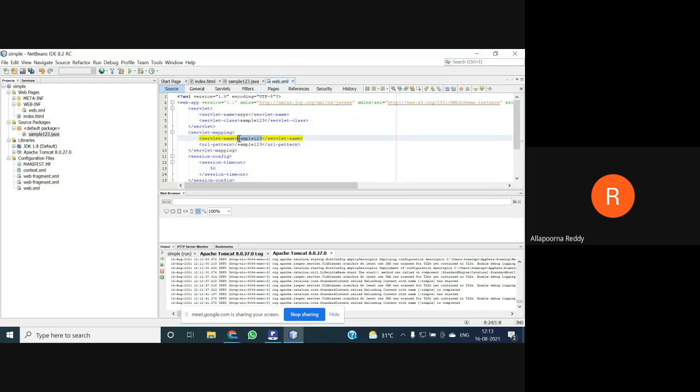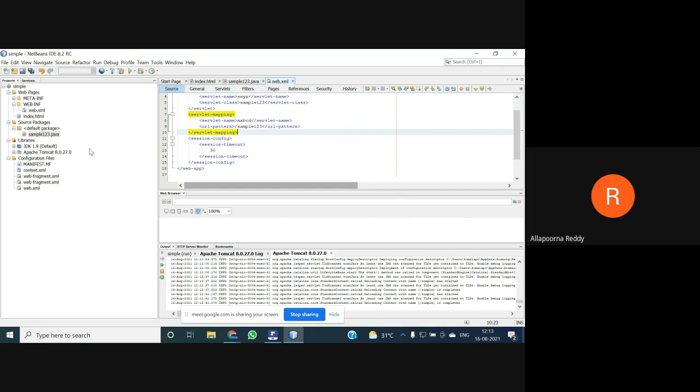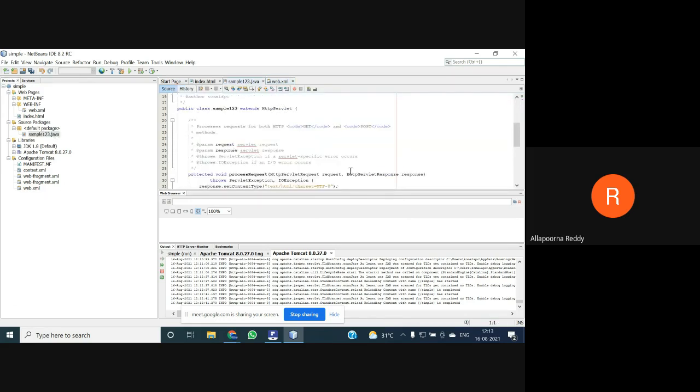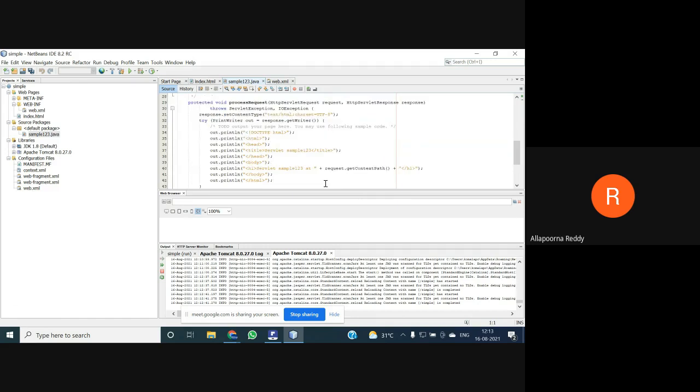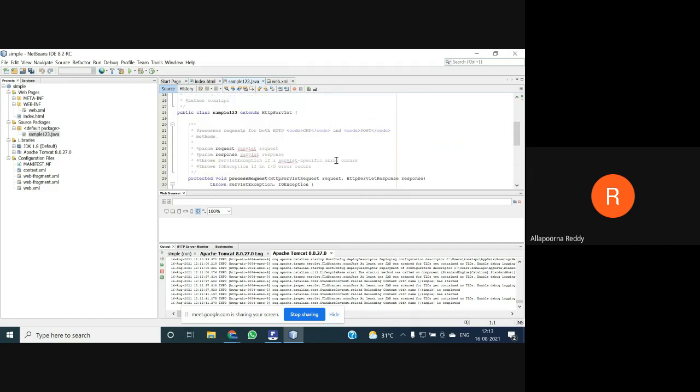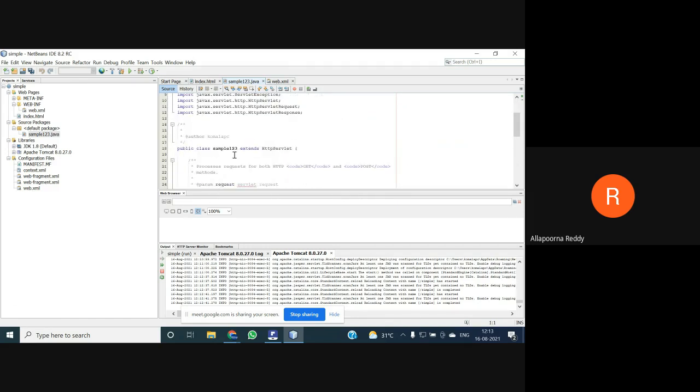Here also, when you're mapping, it should not give the original name. So I made it as sample. Then this is my configuration information, such as the time mode, how much time it takes to execute that particular servlet program, and so on. We have done that. Then you open your servlet, and we can find some code. What the code is saying is, your class is created as what?